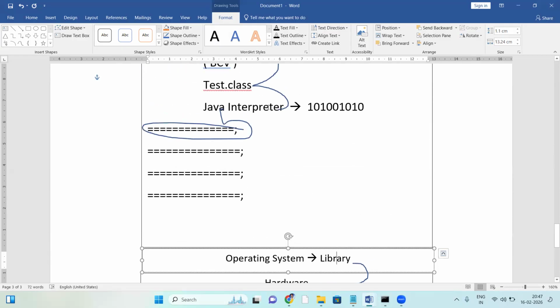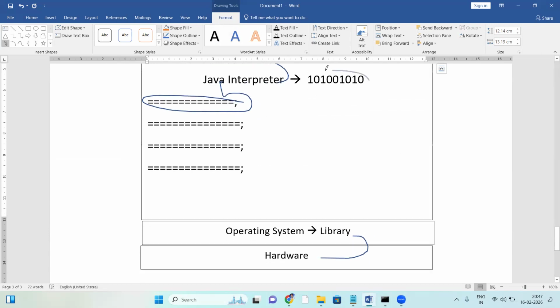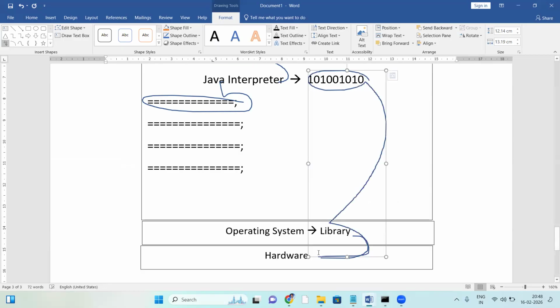Now here the interpreter takes bytecode and converts it to binary format. After converting to binary format, that binary format simply links to the OS library. Once linked with the OS library, the program executes, generating output, which is simply transferred to the output device. That's it. Next the interpreter takes the second line, converts it into binary format, and the binary code links with the OS library. Once linked, it communicates with the hardware.